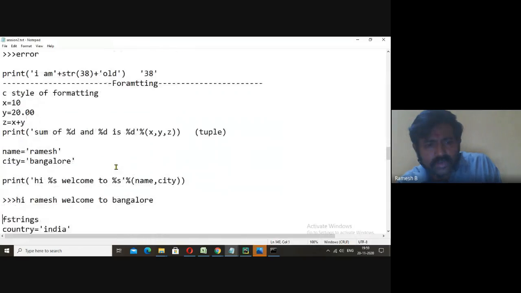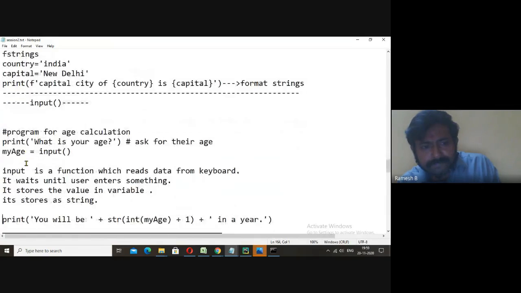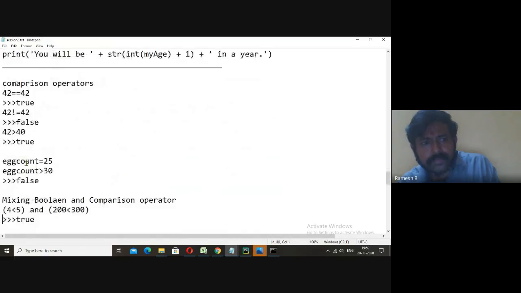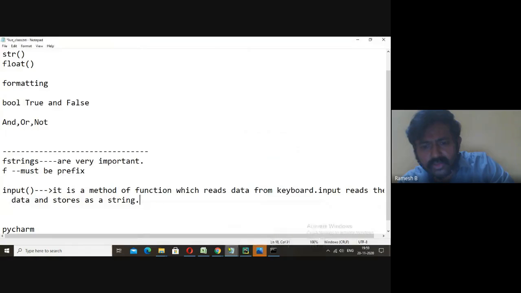I told you about formatting. I told you about f strings. I told you about the input function. Now the next thing is comparison operators. Comparison operators, you can see here.